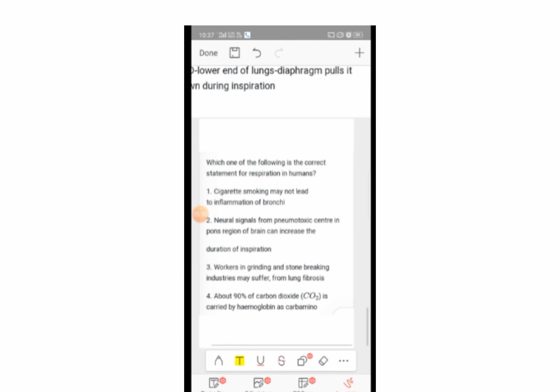Fourth, about 90% of carbon dioxide is carried by hemoglobin as carbamino compounds. Think for the answer. I will give you 10 seconds. Third is the answer, right?